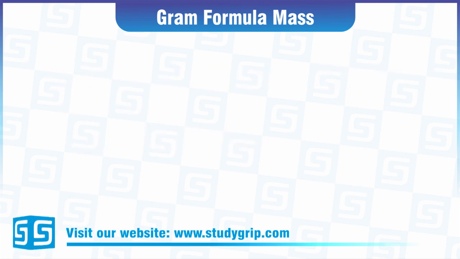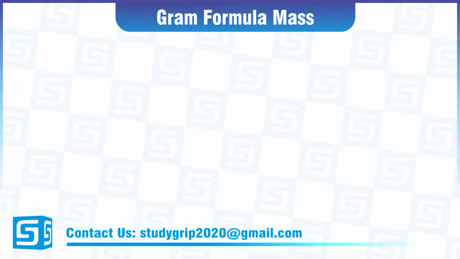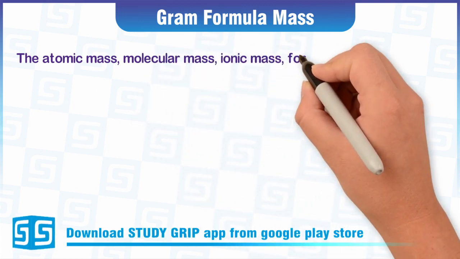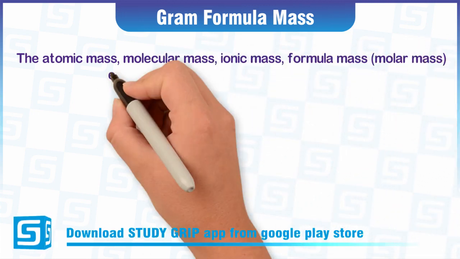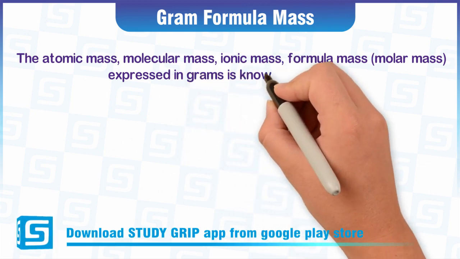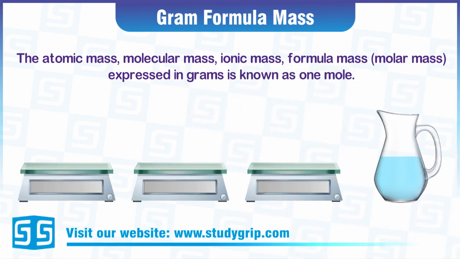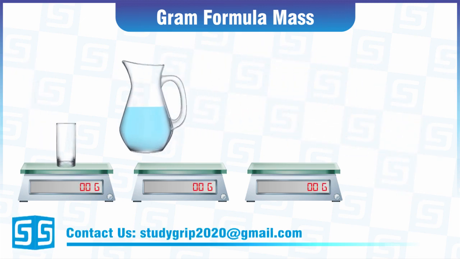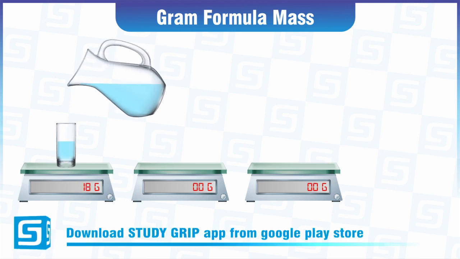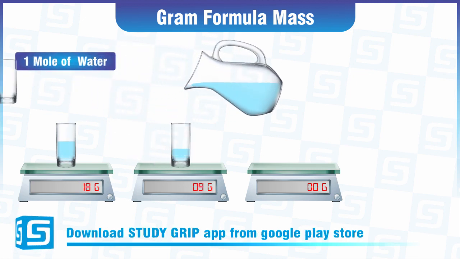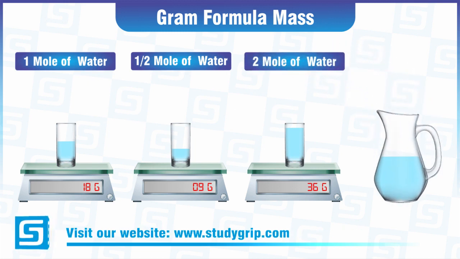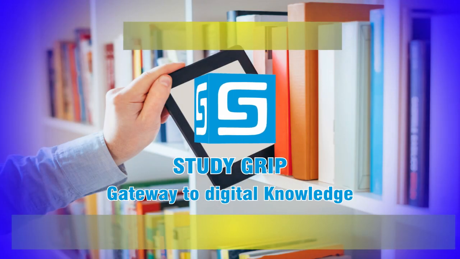So a comprehensive definition of mole is: the atomic mass, molecular mass, ionic mass, formula mass or molar mass expressed in grams is known as 1 mole. Dear students, in this way, molecular mass of water is 18 gram. So 18 gram of water is equal to 1 mole of water. 9 gram of water is equal to half mole of water, and 36 gram of water is equal to 2 mole of water.